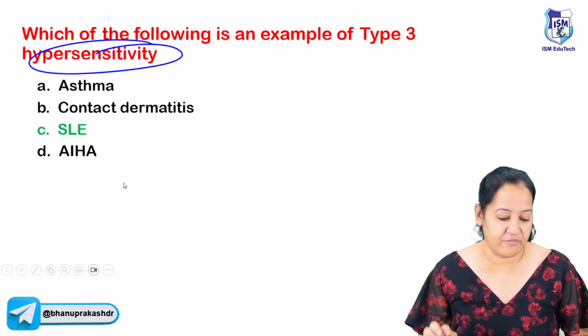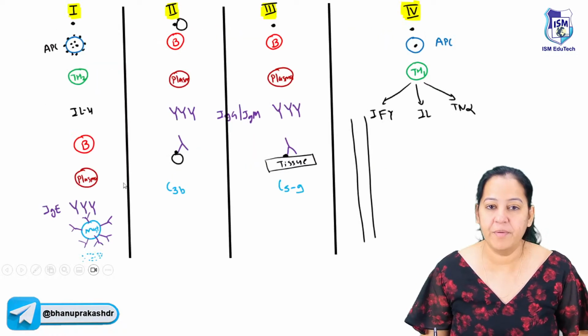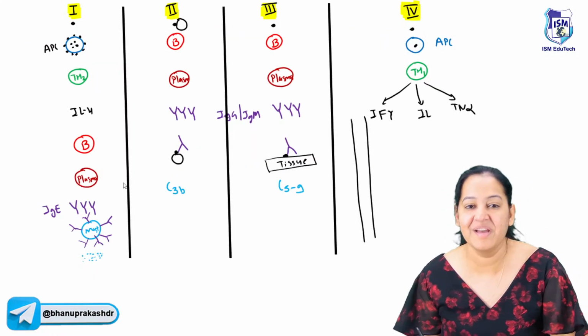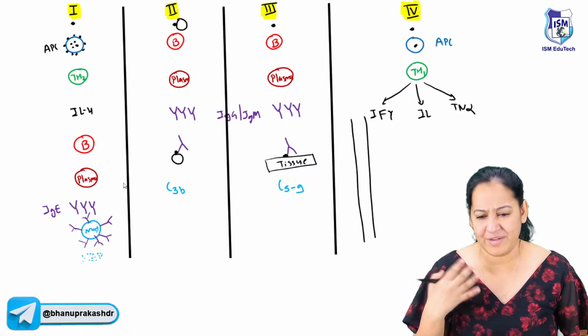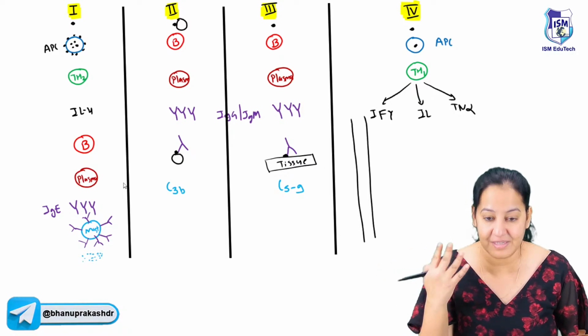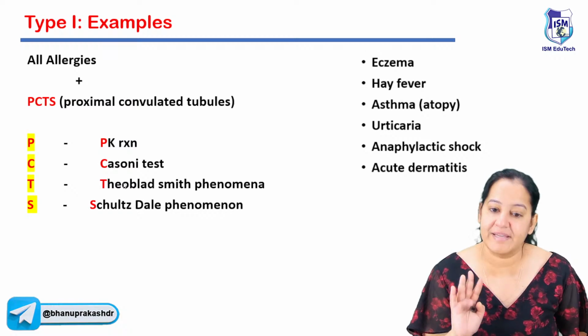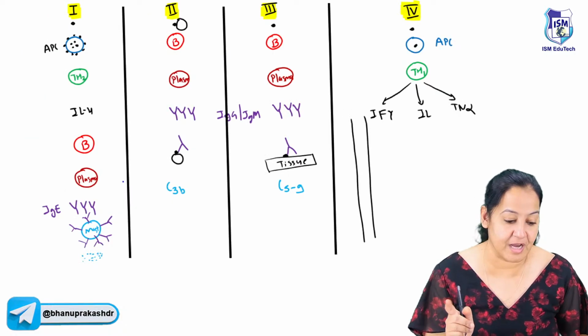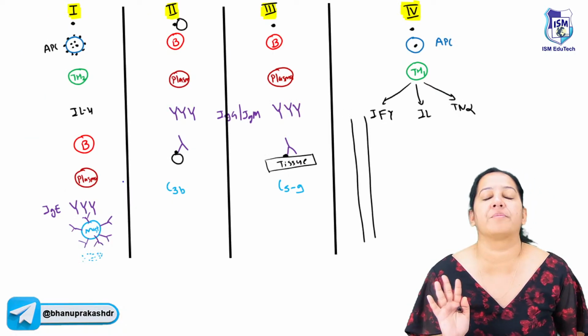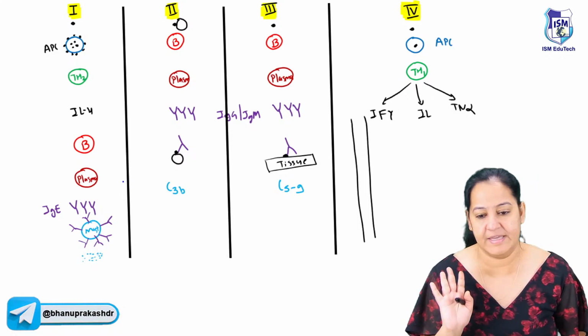So there are four types of hypersensitivity. How many of you got it? All four have different mechanisms. I'm not teaching you the mechanisms in detail right now because the time is limited, but I would like to give you the examples. If you're targeting the FMG exam, one question is definitely going to come from the examples of hypersensitivity. Very frequently they ask this question.